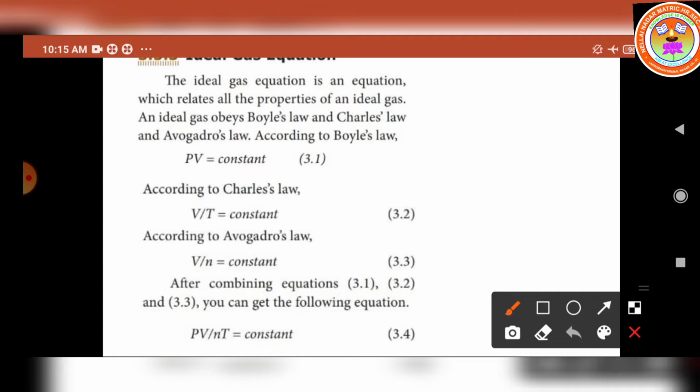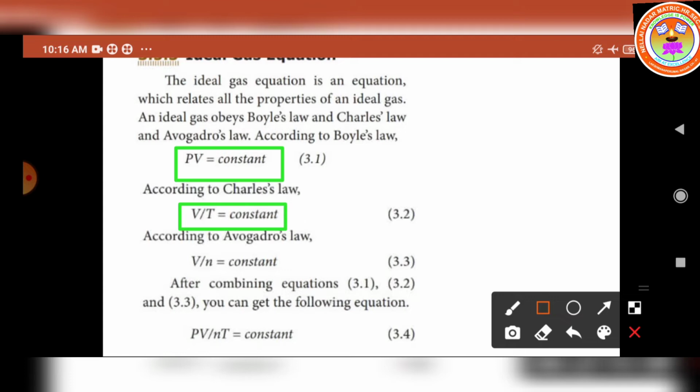So according to Boyle's law, what is the formula? PV is equal to a constant. According to Charles' law, what is the formula? V by T is equal to a constant. At constant pressure, the volume of a gas is directly proportional to the temperature. That is, V by T is equal to constant.